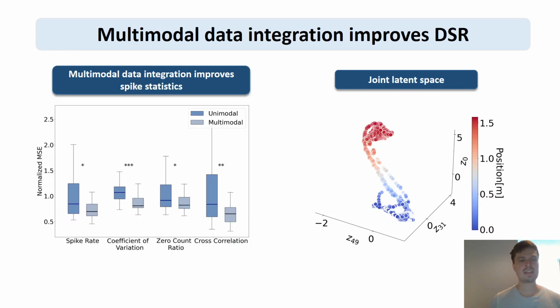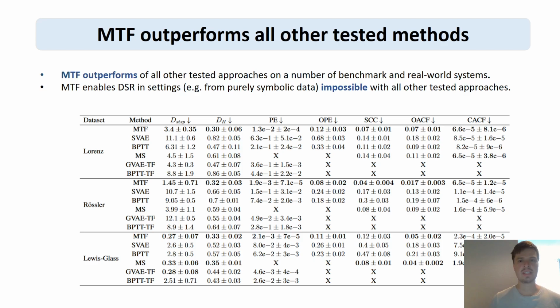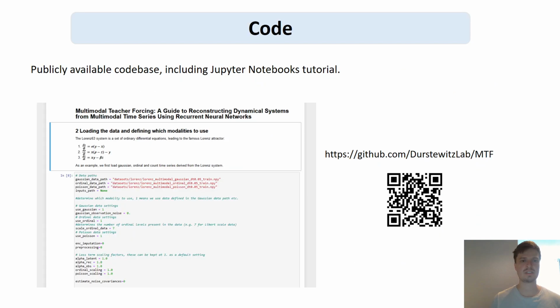What we found is that, again, in this case multimodal data integration really improves spike statistics. Having the location data on top of the neural spikes leads to better reconstructions across a range of spike statistics. And we again find a joint latent space which encodes both the position of the rat and the spiking of the neurons. We benchmarked this against a lot of other approaches and found that MTF outperforms all other techniques, sometimes by quite large margins, on experimental data sets and on a number of benchmark systems, and even enables DSR in settings that are impossible with all other tested approaches.